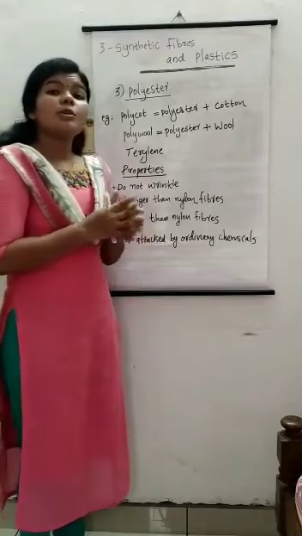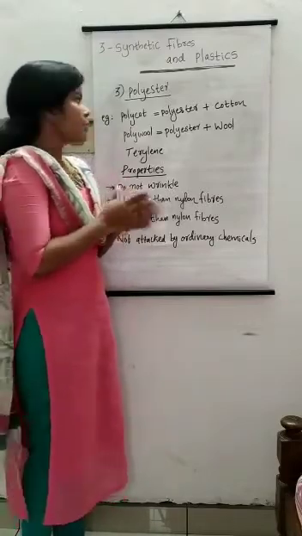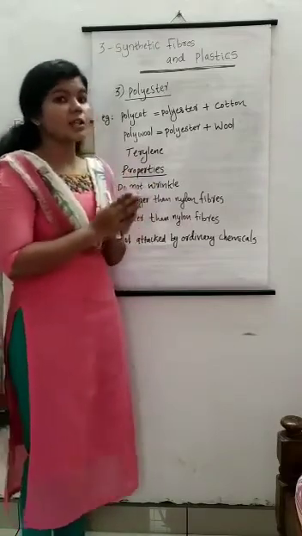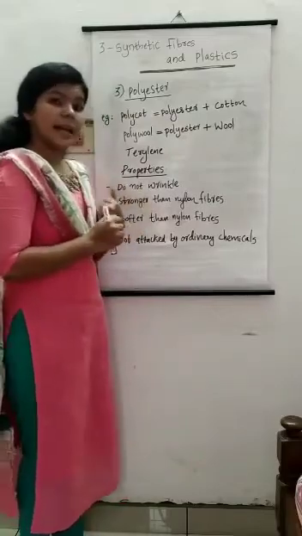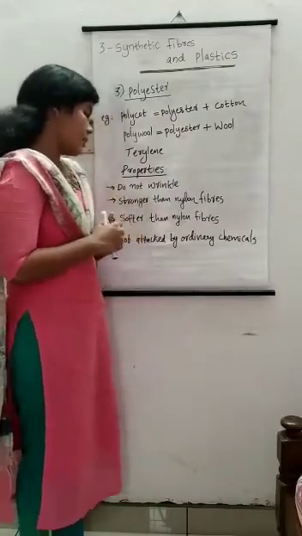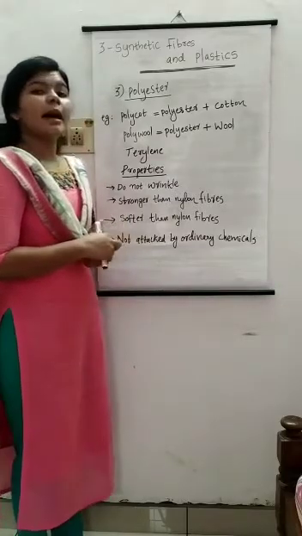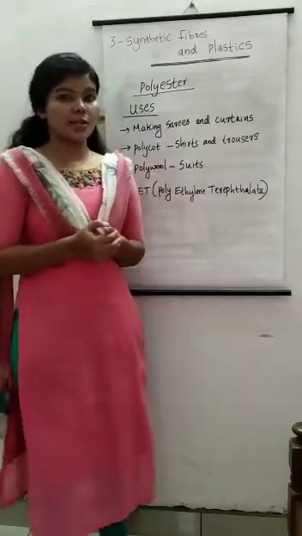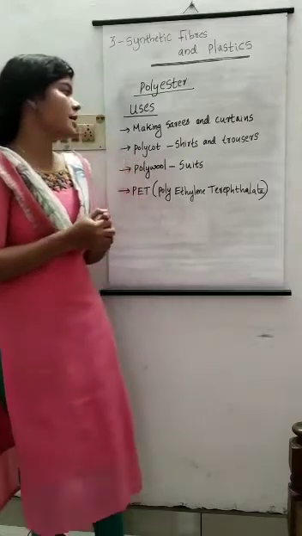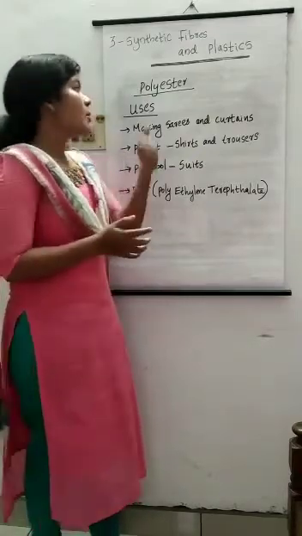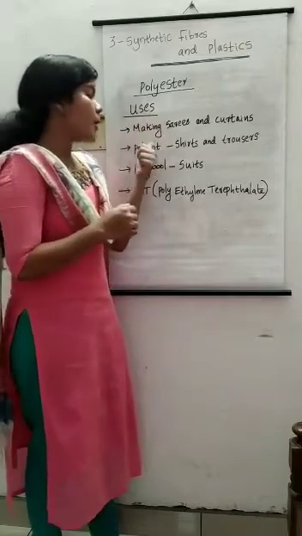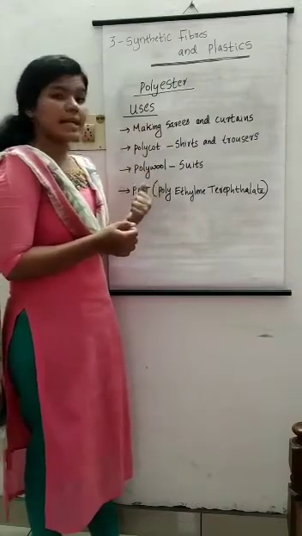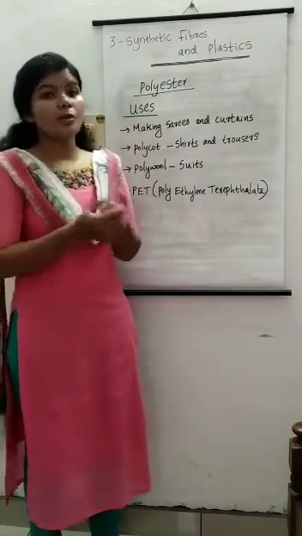Most of the properties of nylon are similar to those of polyester, and one of the most important properties of polyester is that it does not wrinkle, and it is stronger than nylon fibers and softer than nylon fibers, and it is not attacked by ordinary chemicals. Next one, what are the uses of polyester? One of the most important uses of polyester is in making sarees and curtains. Polyester mixed with cotton, that is polycot, is used for making shirts and trousers, and polyester mixed with wool, that is polywool, is used for making suits.